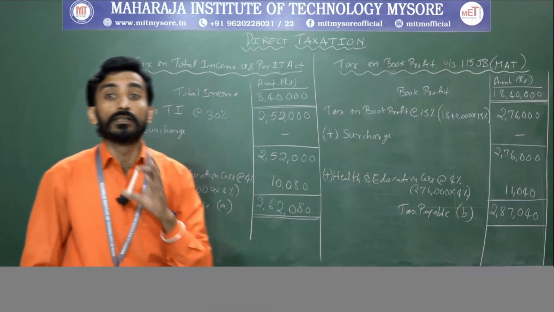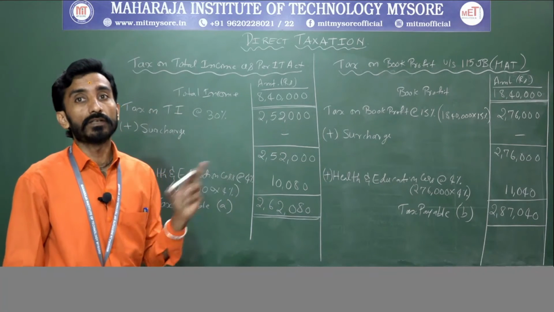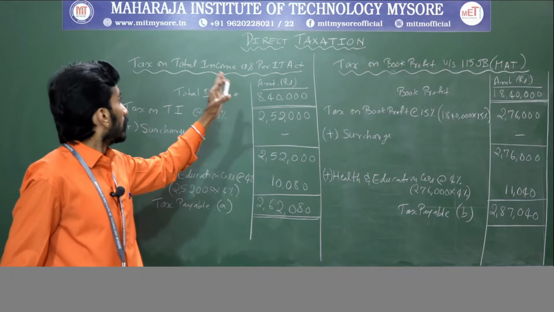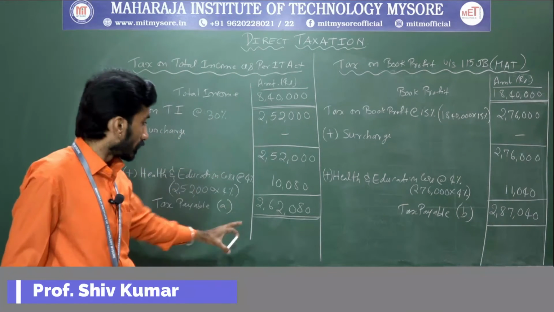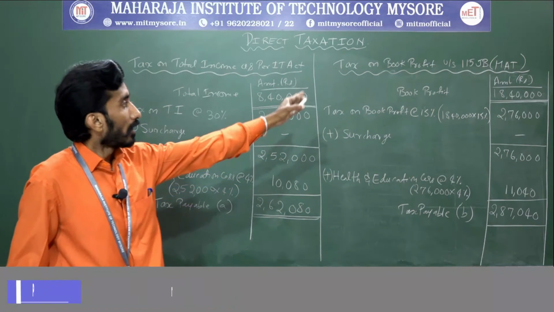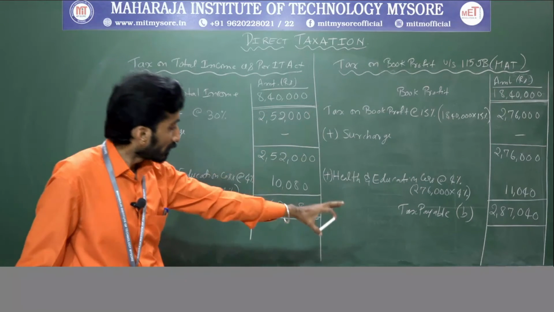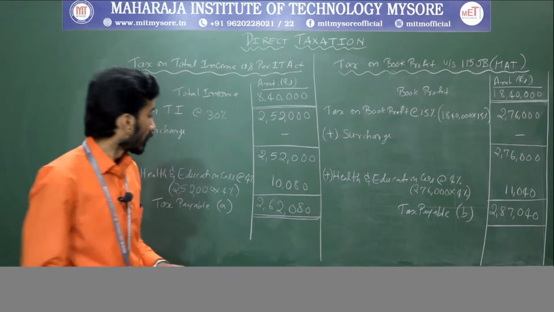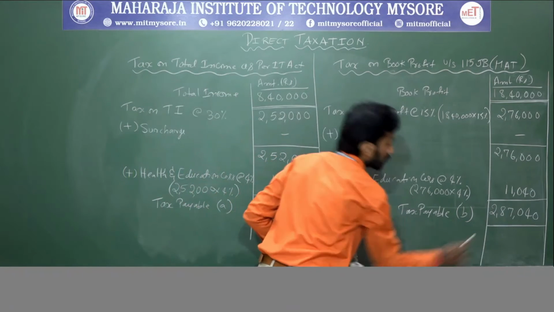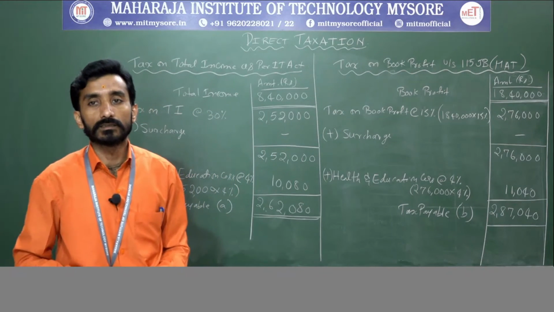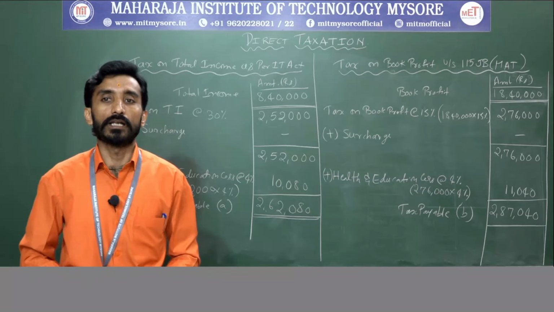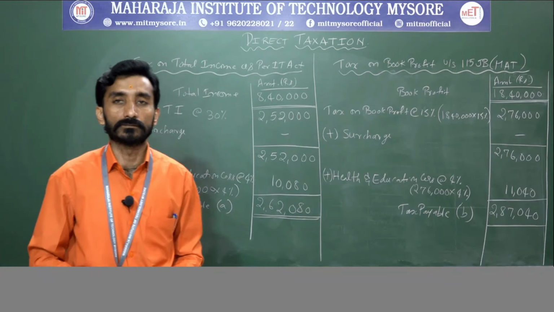The Income Tax Act says whichever is more: the tax on total income as per the IT Act, or the tax as per minimum alternative tax. Whichever is more will be the tax liability that needs to be paid by the company.